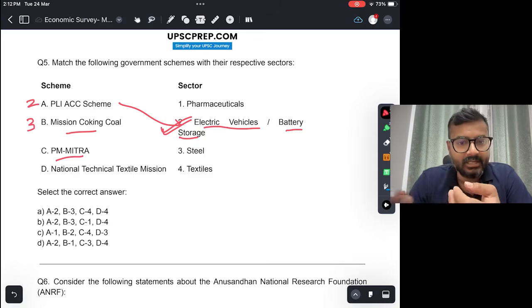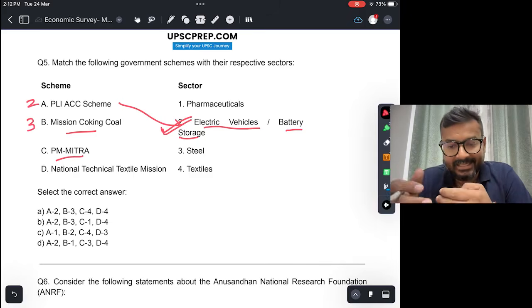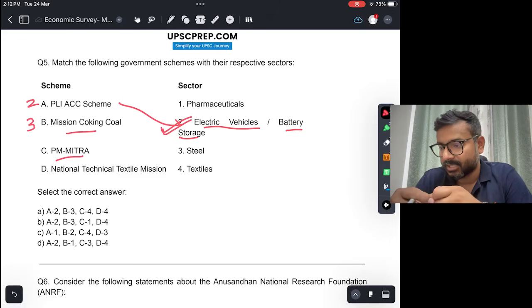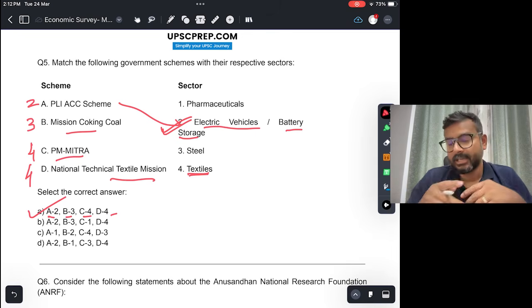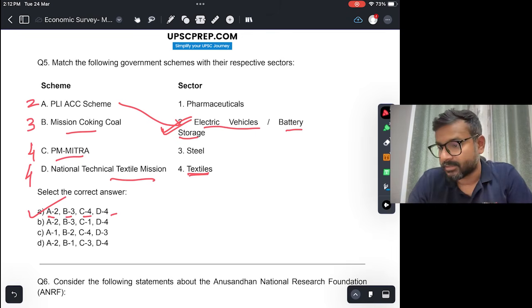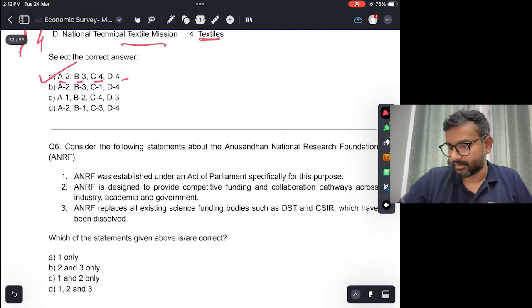PM Mitra. Okay, PM Mitra stands for Mega Integrated Textile Region and Apparel Parks. So that is PM Mitra is with textiles. 4. And National Technical Textile Mission is also textiles. Okay, 4. So answer would be A2, B3, C4, D4. Answer would be A. Okay, so just keep in mind कि ऐसा भी trick use कर सकते हैं. So there are no schemes here linked to pharmaceuticals, and textiles के 2 schemes बता दिए, तो ऐसा भी हो सकता है कभी कभी.